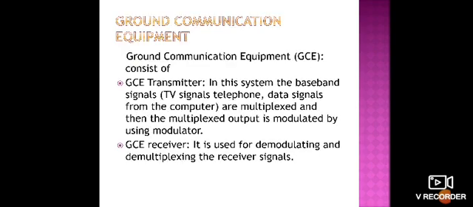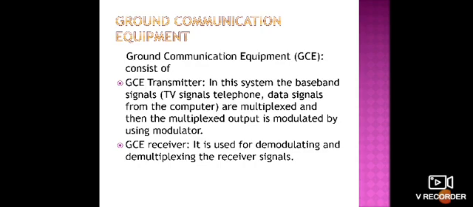Next, what is the use of ground communication equipment? It consists of two sections, the GCE transmitter and the GCE receiver. In the GCE transmitter, the baseband signals, which are nothing but the original data, TV signals, telephone signals, whatever it may be, are multiplexed, and the multiplexed output is given to the modulator, which will modulate our signals.